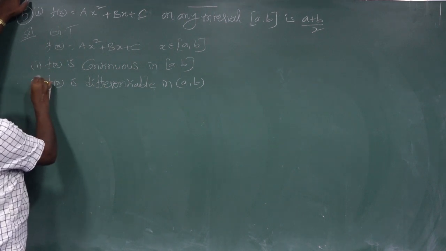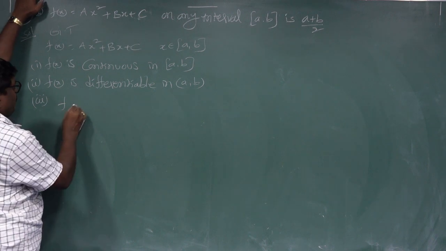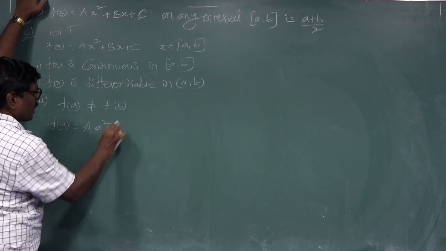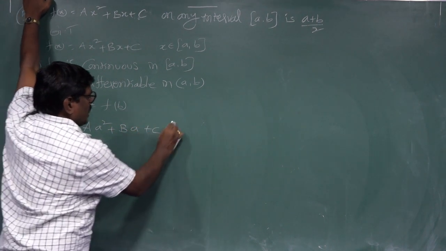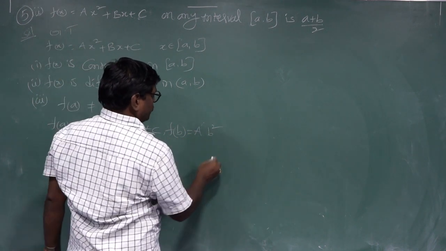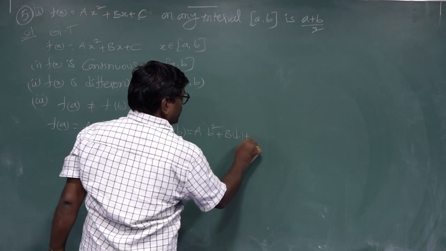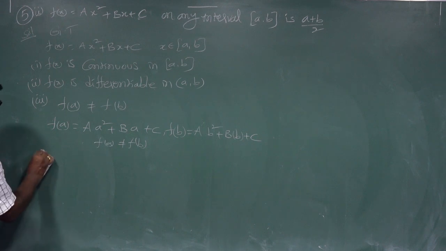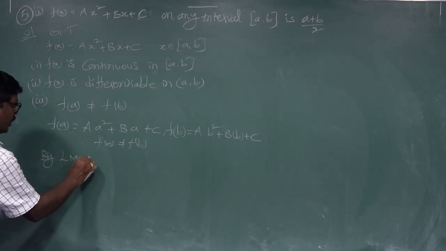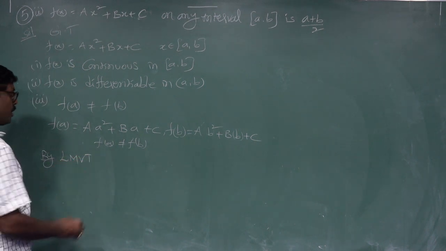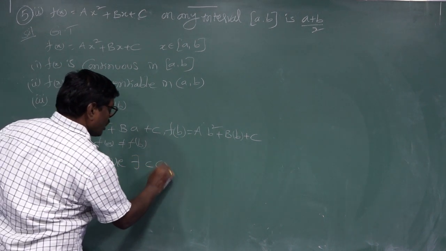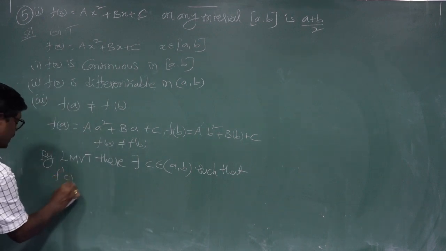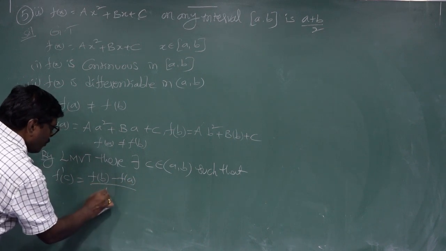Now the third condition: f of A is not equal to f of B. f of A is equal to A into A square plus B into A plus C. f of B is A into B square plus B into B plus C. This is f of A not equal to f of B. The mean value theorem, Lagrange's mean value theorem: there exists C belonging to the open interval (a, b) such that f dash C is equal to f of B minus f of A by B minus A.